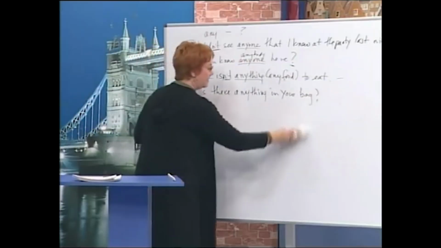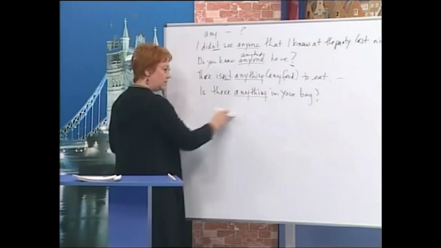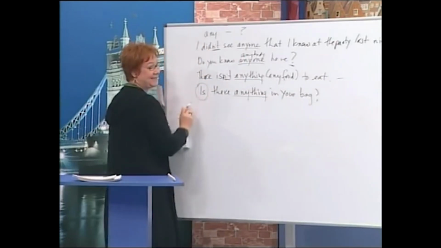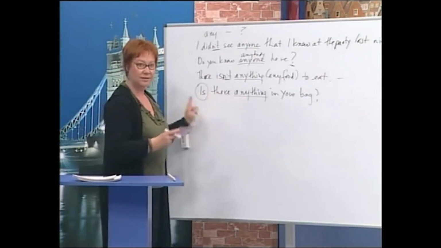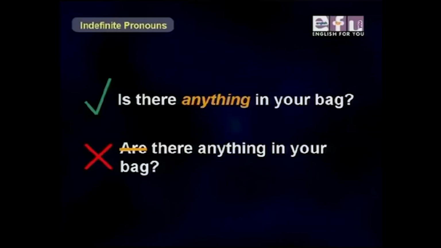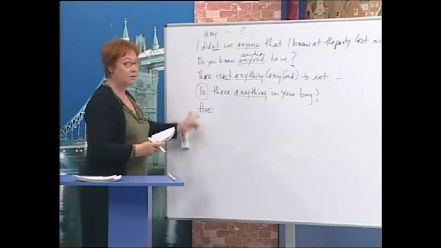Is there anything in your bag? Question. Anything? We look back and we use is. Always singular. We do not use are. Is there anything in your bag? No are here.